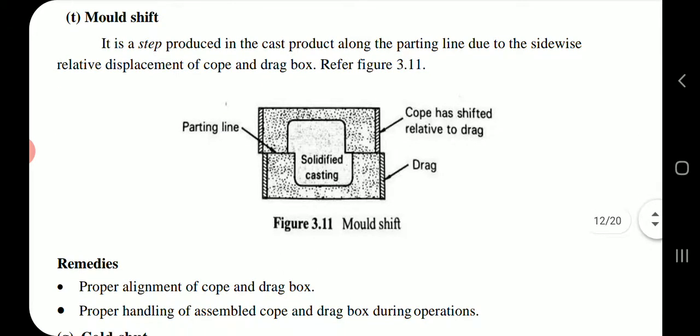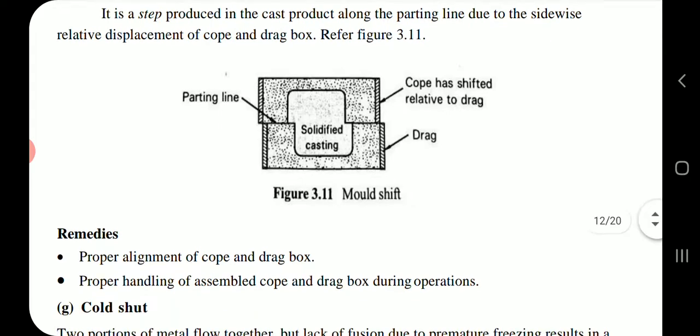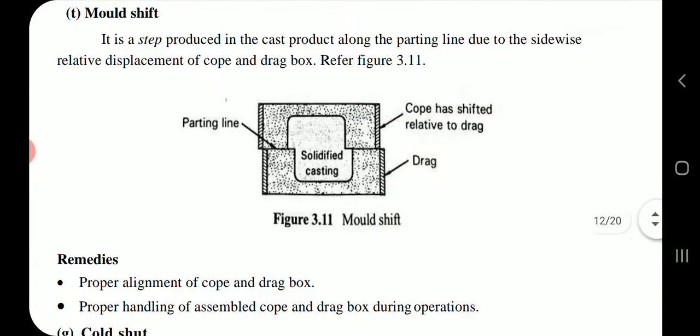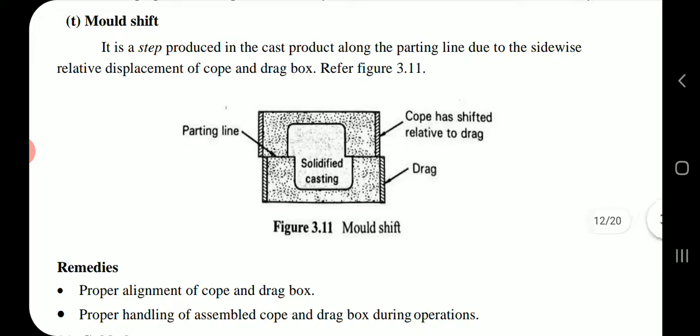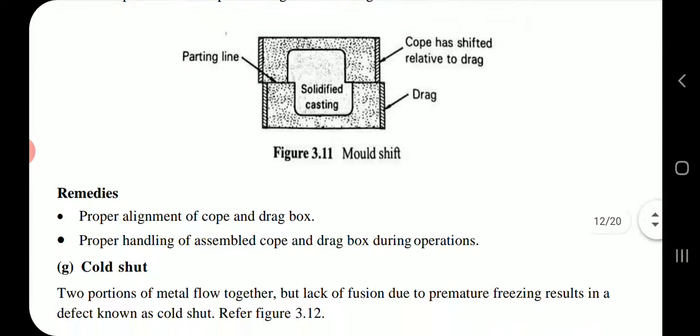Mold shift. It is a step produced in the cast product along the parting line due to the sidewise relative displacement of cope and drag box. Remedies. Proper alignment of cope and drag box. Proper handling of assembled cope and drag box during operations.